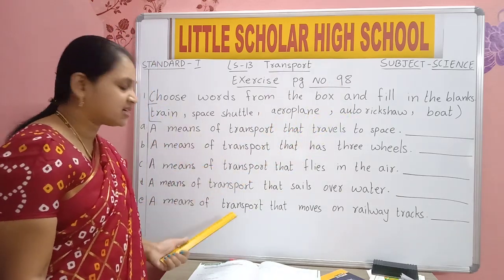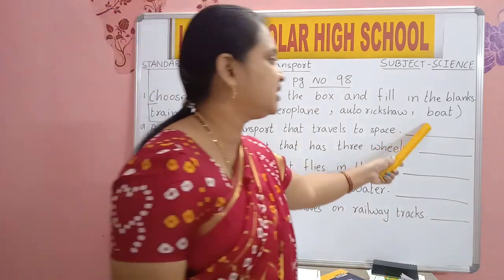We should read the sentence and see which one is correct. We should fill these dashes.